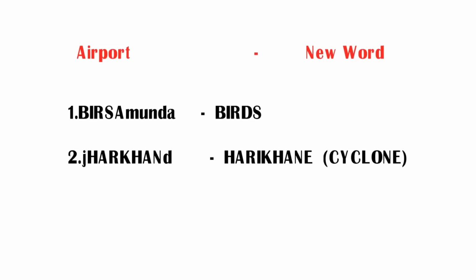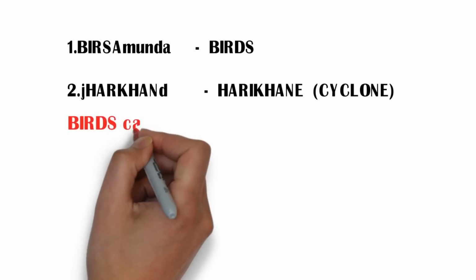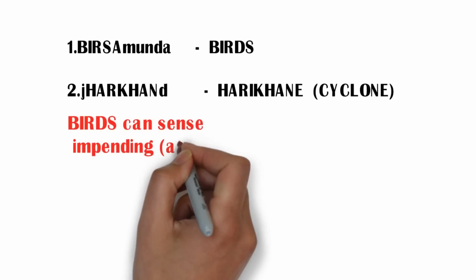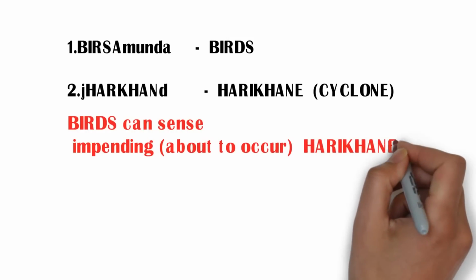Coming to the word Jharkhand, friends, you can see the letters HARKHAN. By using these letters, I made a word, hurricane. So try to remember Jharkhand as hurricane. So we have got a total of two new words, birds and hurricane.